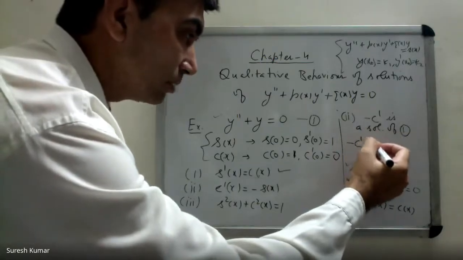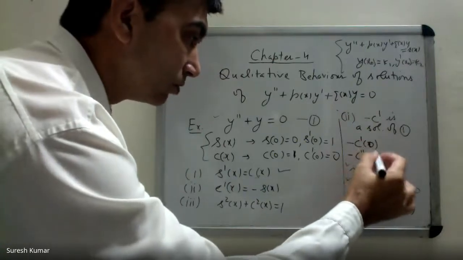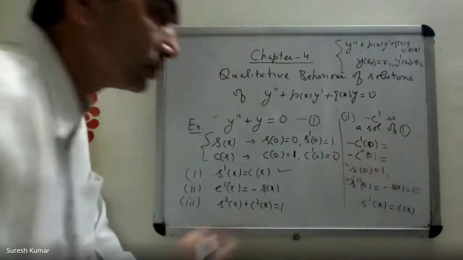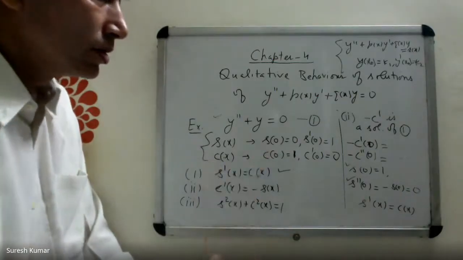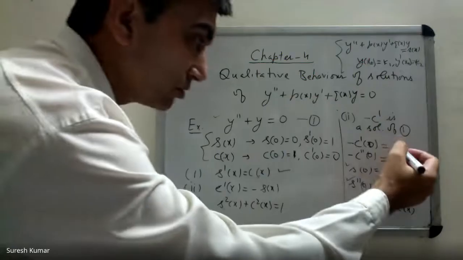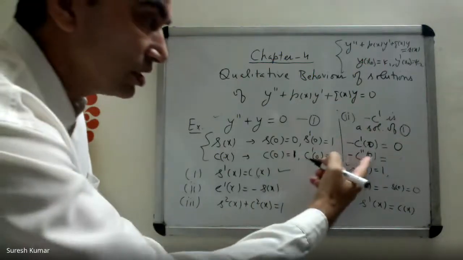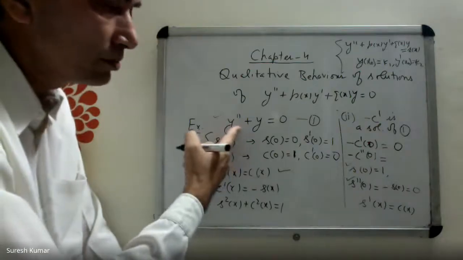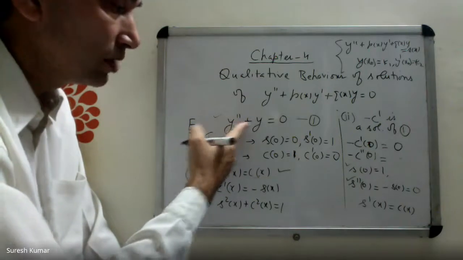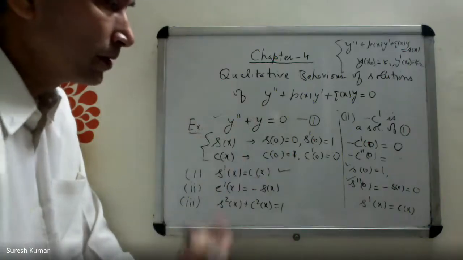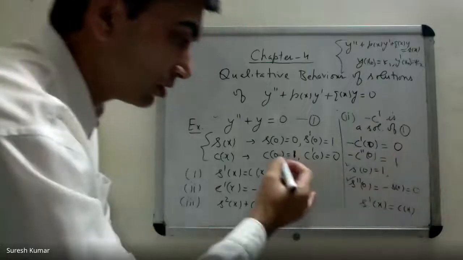Now check these conditions. Minus C prime(0) and minus C double prime(0): see what are the values. Minus C prime(0) is 0. And minus C double prime(0), because C is a solution, is C(0), that is 1.